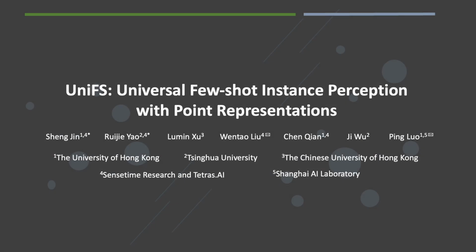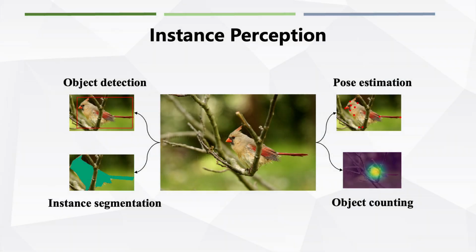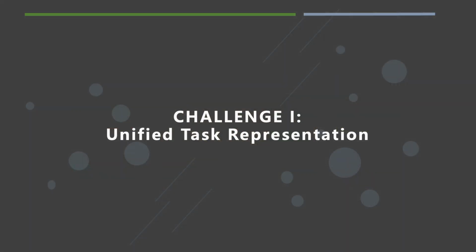It's my pleasure to present our work on universal few-shot instance perception using point representations called UniFS. This paper focuses on unifying four fundamental subtasks in a few-shot learning context: object detection, instance segmentation, pose estimation, and object counting.